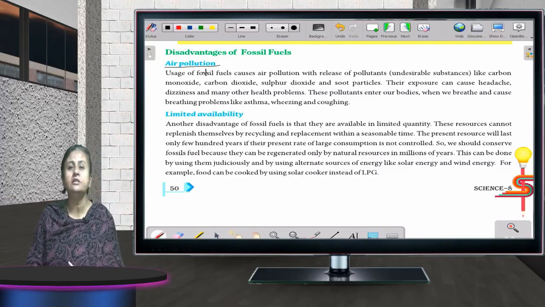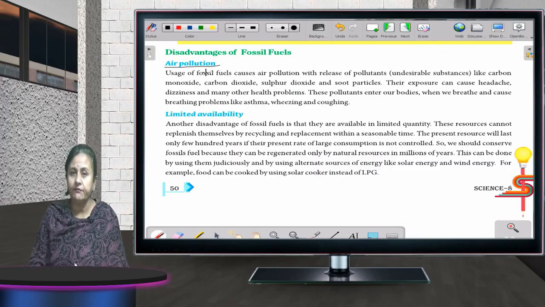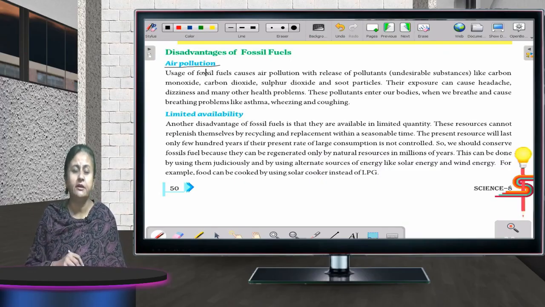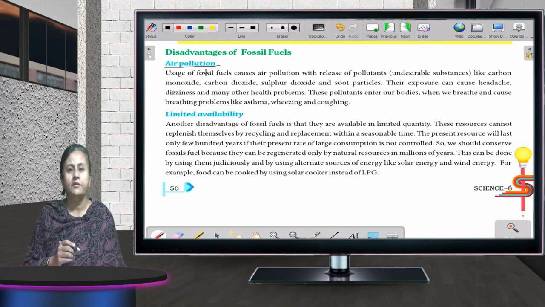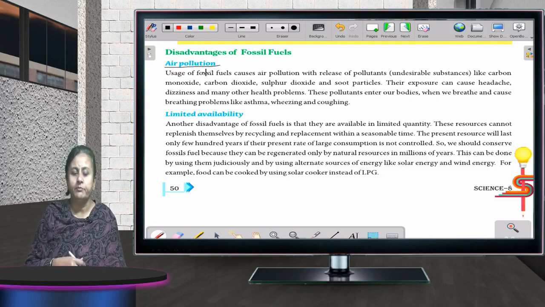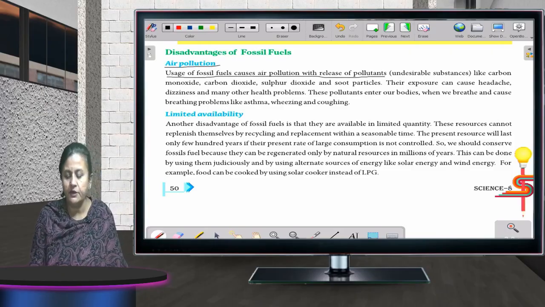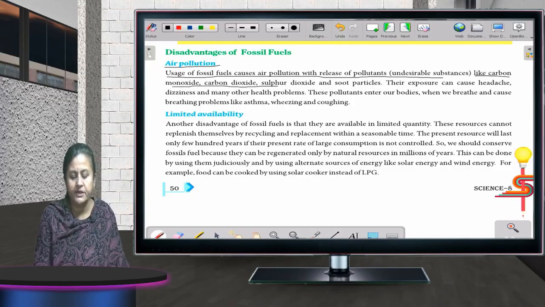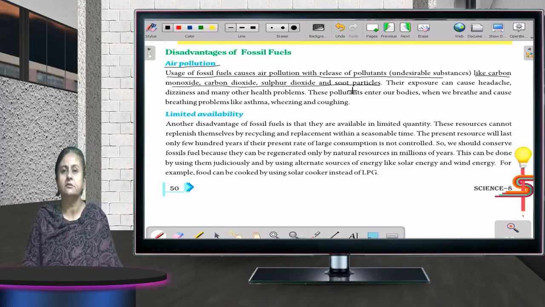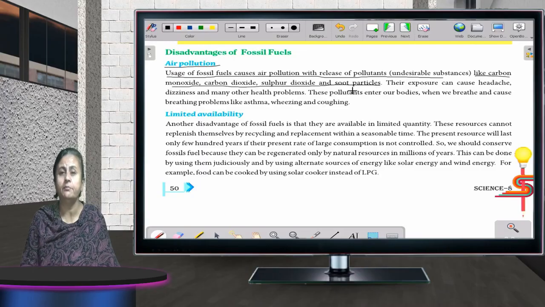When you burn these fossil fuels, different gases are given out which get mixed in the atmosphere and create a threat to mankind and to animals. In case we inhale, we get some or the other problem. Usage of fossil fuels causes air pollution with the release of pollutants like carbon dioxide, sulfur dioxide and soot particles. It creates health problems for us.